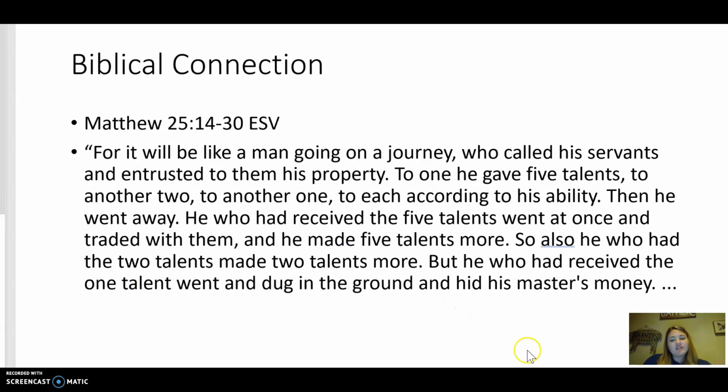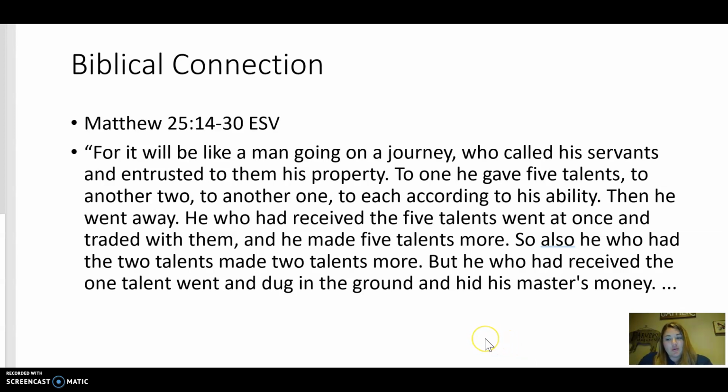So the biblical connection that I saw for this one was the parable of the talents, Matthew 25:14-30. For it will be like a man going on a journey who called his servants and entrusted them with his property. To one he gave 5 talents, to another 2, to another 1, to each according to his ability. Then he went away. He who had received the 5 talents went at once and traded with them, and he made 5 talents more. So also he who had 2 talents made 2 talents more, but he who had received the 1 talent went and dug in the ground and hid the master's money.